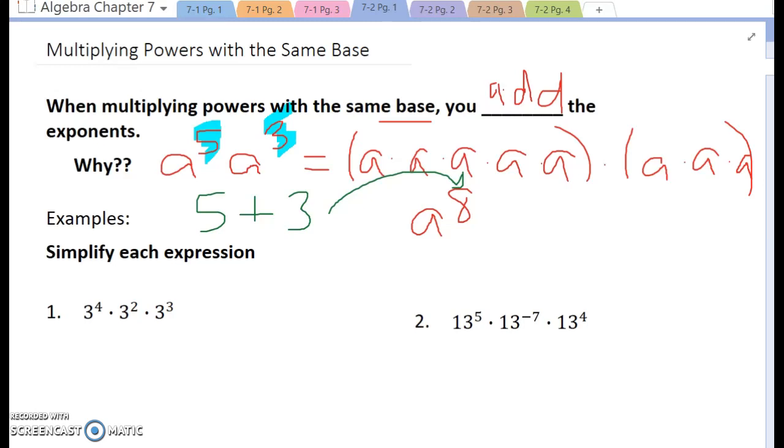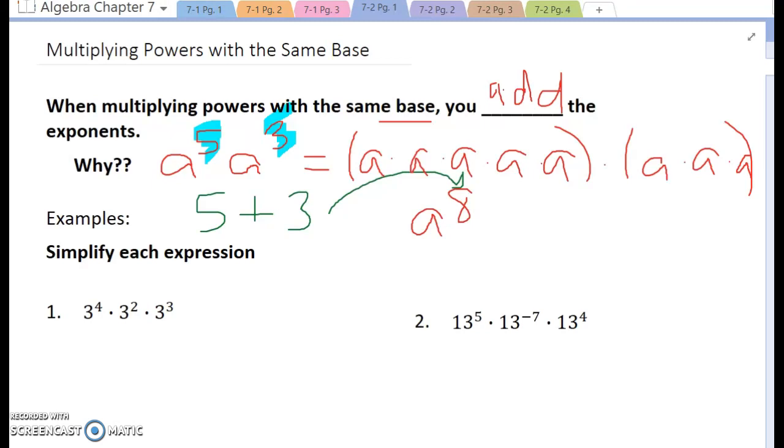All right, so let's try a few. It gets a little more interesting here, because now we can start adding negative exponents, we can have numbers, we can have letters, and the important part is, again, just putting together the things that have the same base. So for this first problem here, our directions for all of these are to simplify the expression.